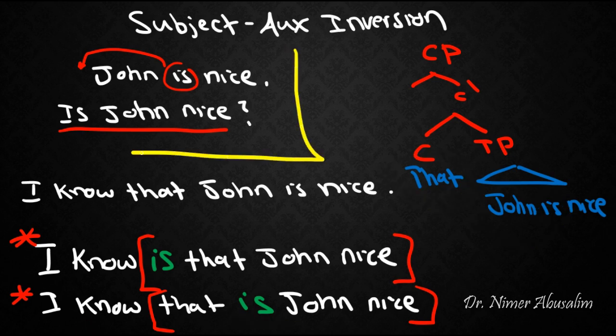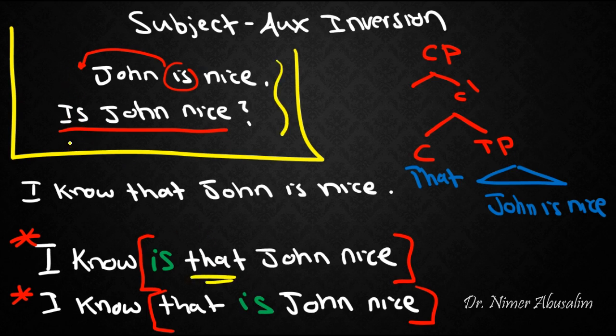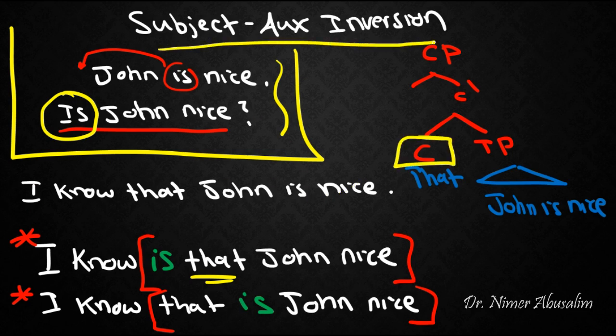But again, remember that in the case where there was not an existing CP, like here in these two, inverting the auxiliary before the subject was okay. So we can hypothesize that the complementizer has something to do with subject-aux inversion.